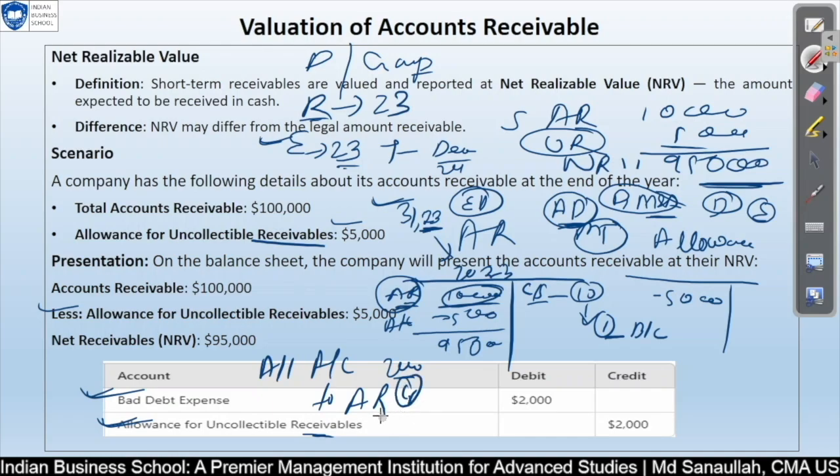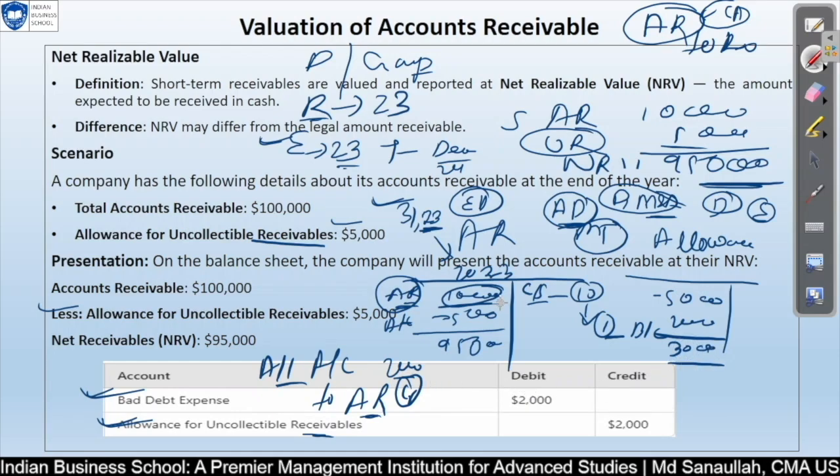When you pass a sales entry, what will you do? You will simply do AR to revenue, right? You are not posting to the account receivable in general, you are actually posting into the customer account. So that customer account will be credited here, and then you will be debiting the allowance account. So the allowance account will be reduced, actually being debited by 2000, then you will have a balancing figure of 3000.